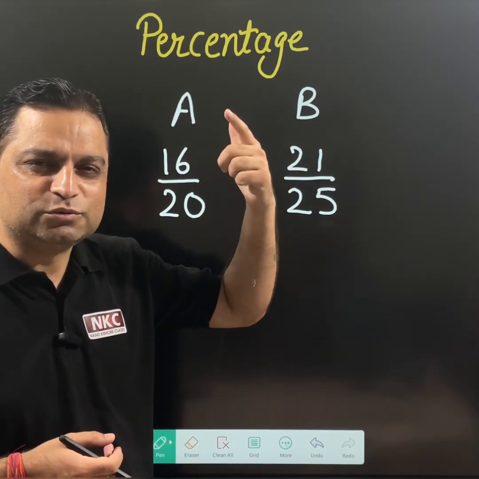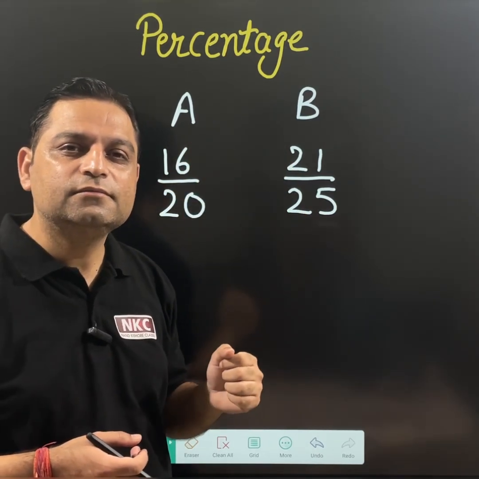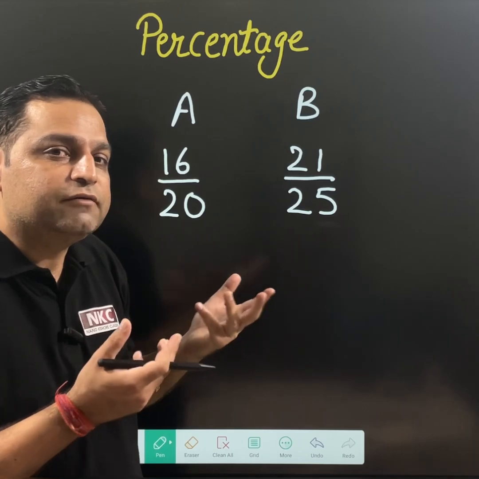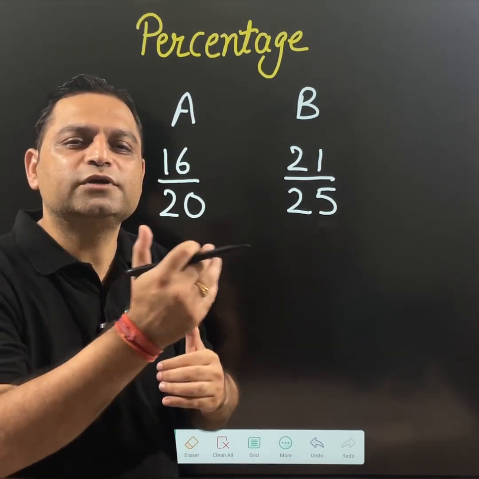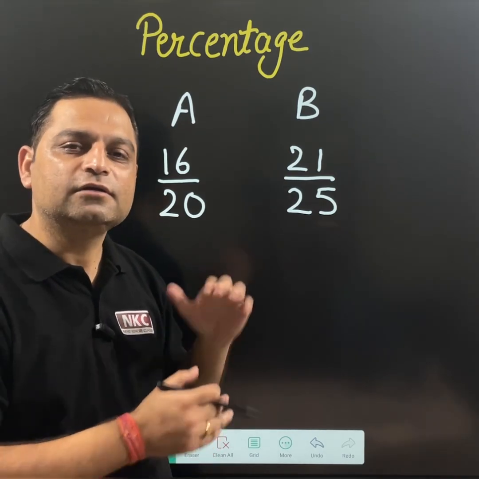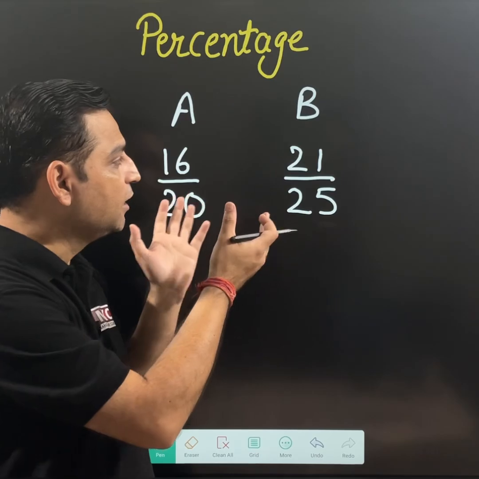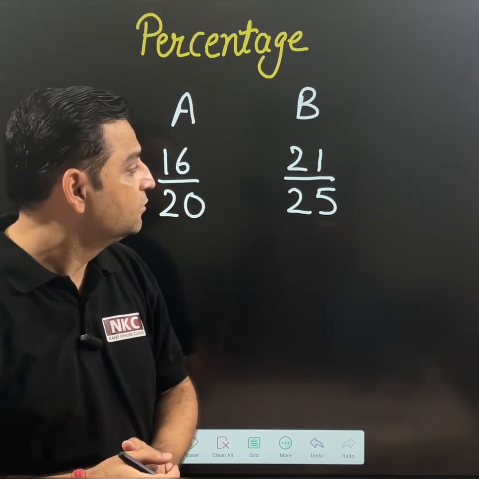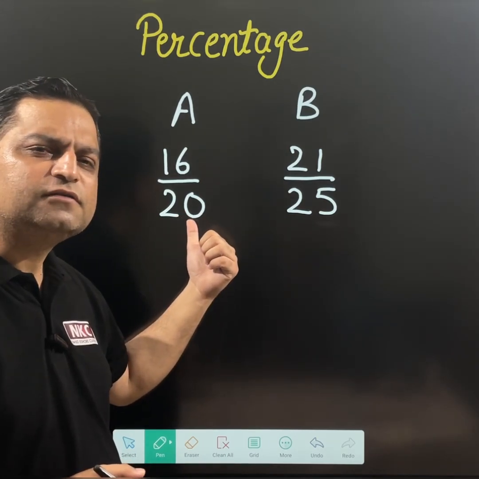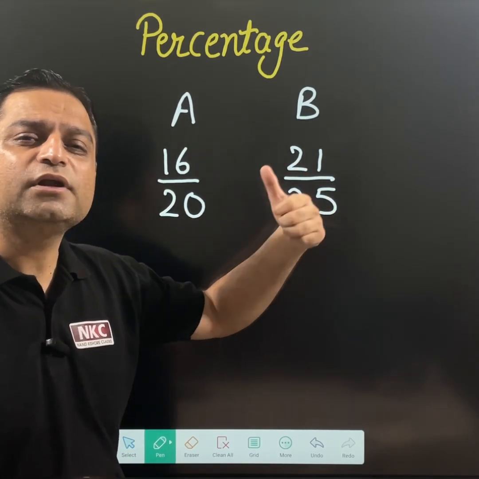B was having some doubt. She said, no, I have got better marks than you. But obviously A was not agreeing with her. So both of them decided to go to their class teacher. They went together to the class teacher and asked, ma'am, please tell us who has secured better marks. Then ma'am said, students, one person has marks out of 20, the second one has out of 25. How can I compare them?